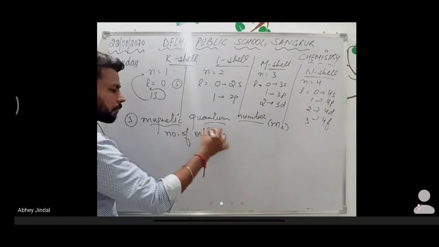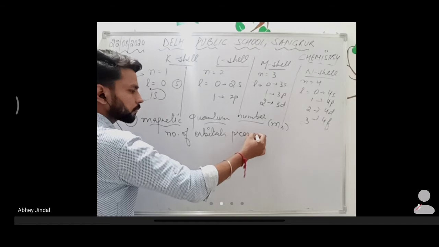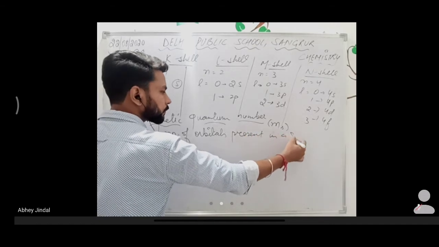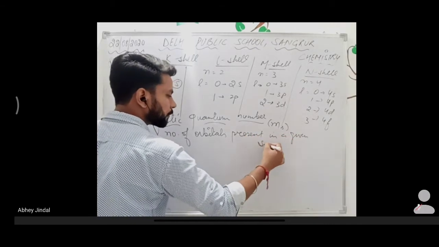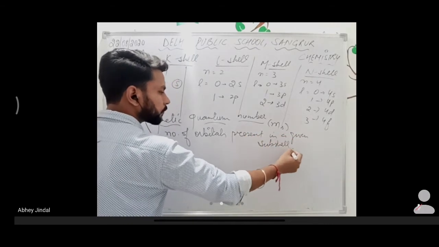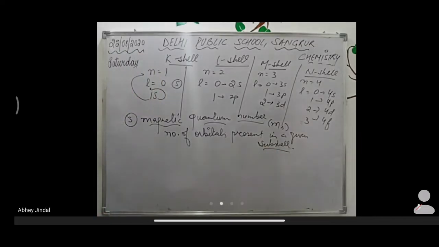Number of orbitals present in a given subshell. Okay, that is the magnetic quantum number.